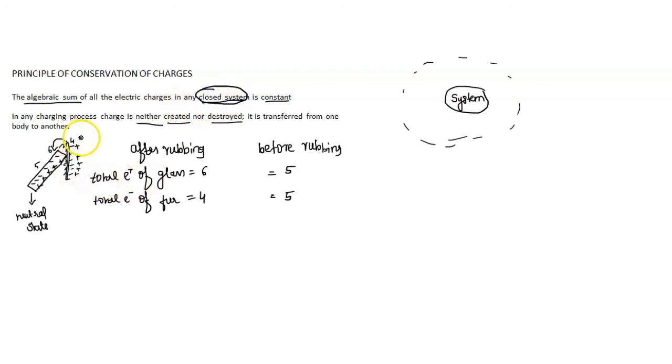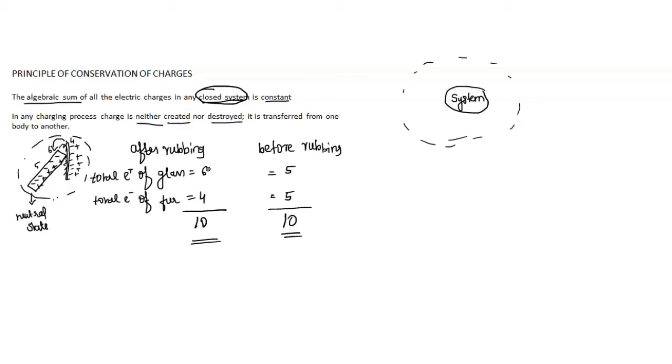So, if we consider the closed system, then this fur and glass rod comes inside the system. The total charge inside the system after rubbing is 10, and before rubbing is also 10. So the charge is neither created nor destroyed, but it is transferred from one body to another. This is nothing but the principle of conservation of charge. In any charging process, charge is neither created nor destroyed.